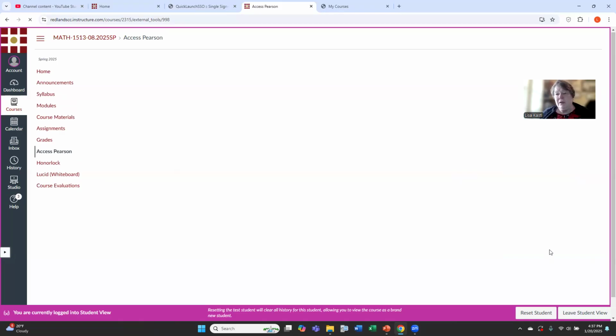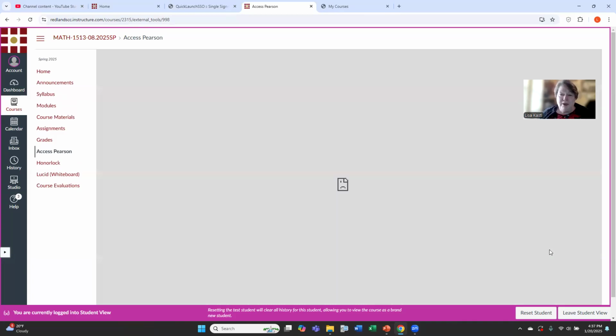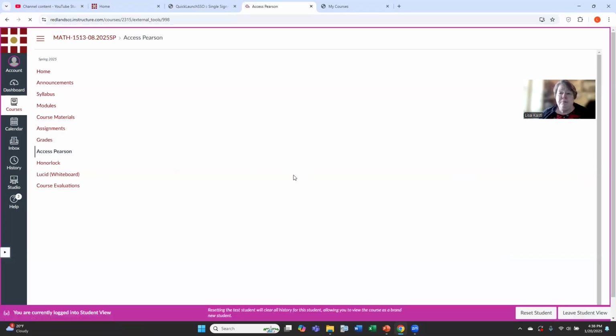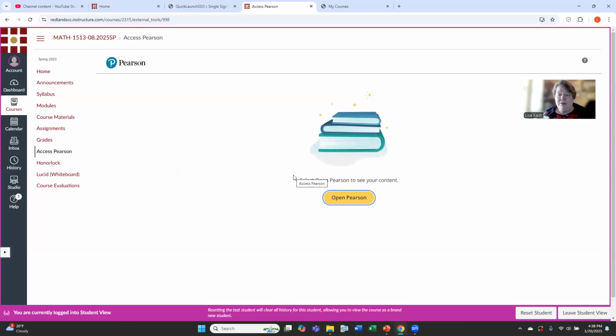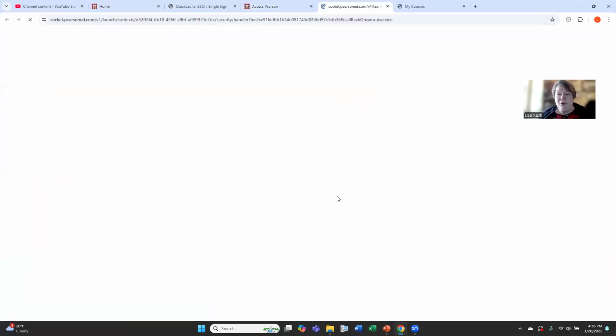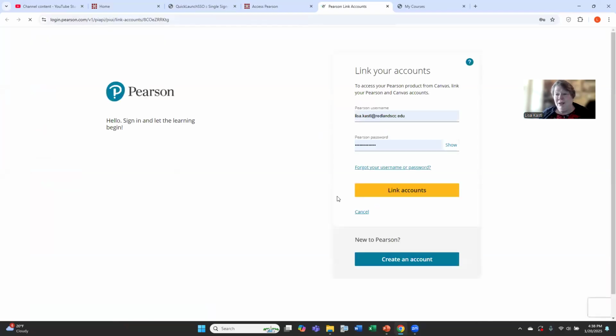But there is a button, if you could see the button, since things are lagging and slow loading, that says create an account. So you can go in here and create your account. Please use your Redlands email address to create your account. If you use a personal email address, I will tell you, you have to change it. You can't use a Gmail account or any other email account. You have to use your Redlands email because I can't communicate with you on your personal email. I can only communicate with you with your Redlands email.